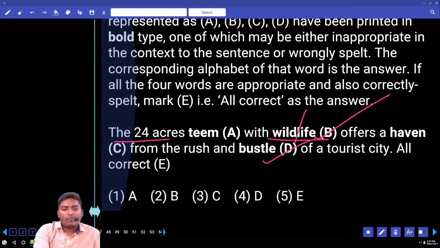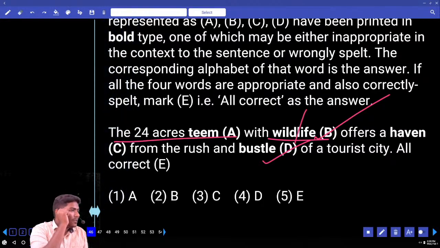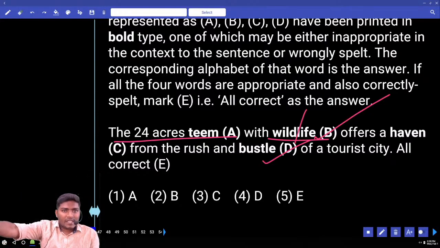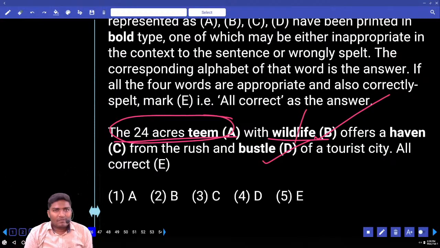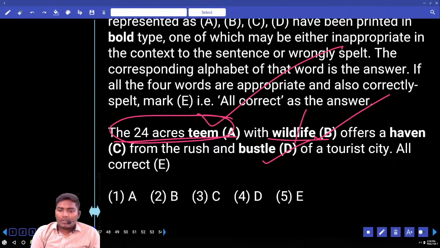Next, 24 acres TEEM. We know one word, team. What is the team spelling? Can you tell me? TEAM. We know teams: cricket team, hockey team, that team, this team. Here we are speaking about 24 acres team. What do you mean by this team here? Land. We speak about an area, that is TEM. This spelling is fine. 3 spellings are fine.